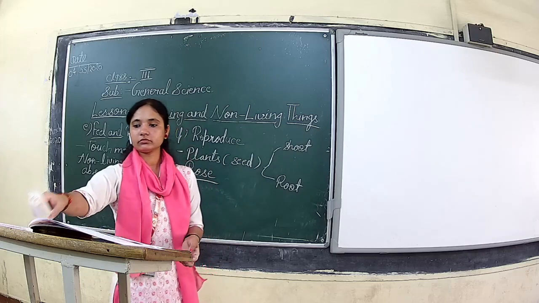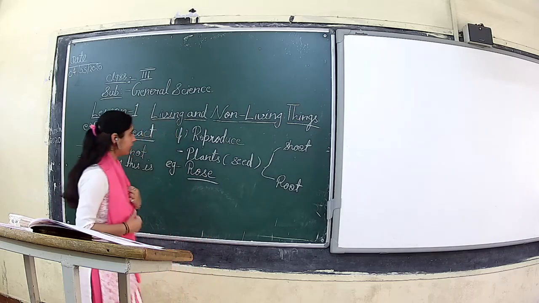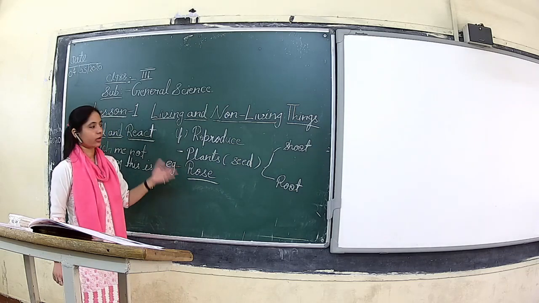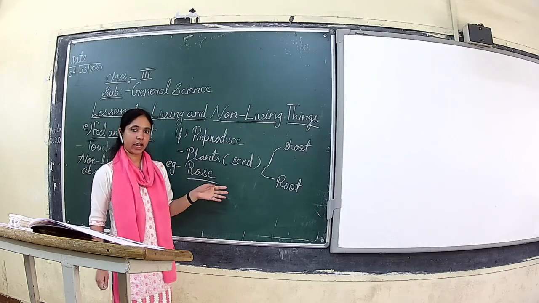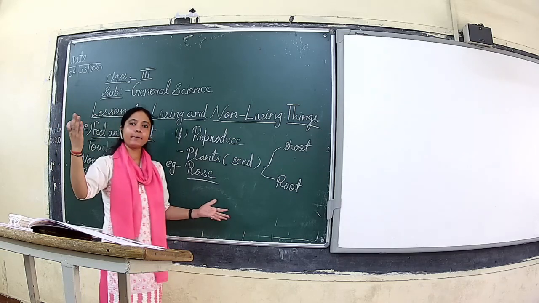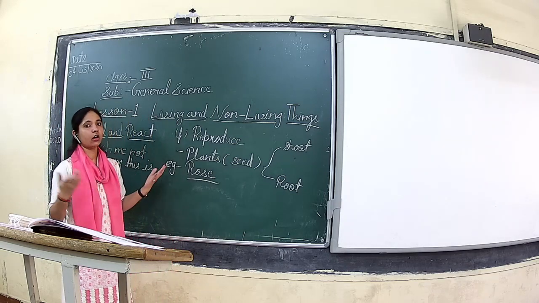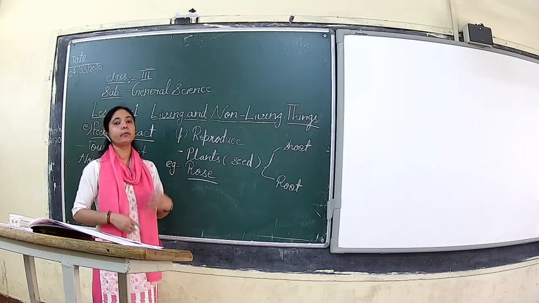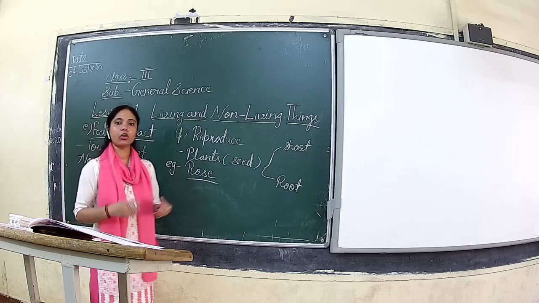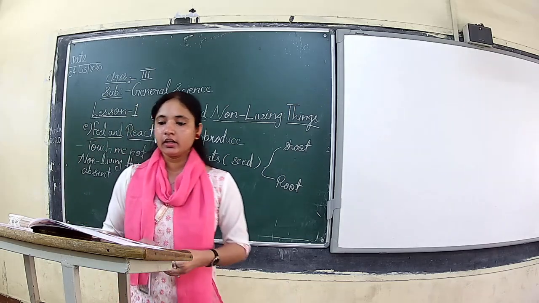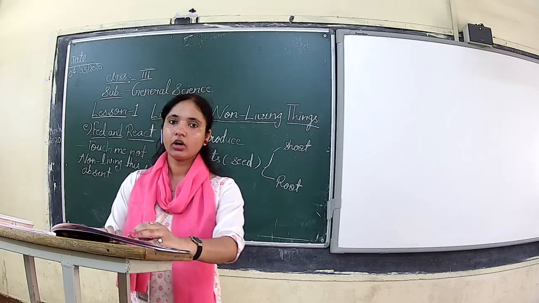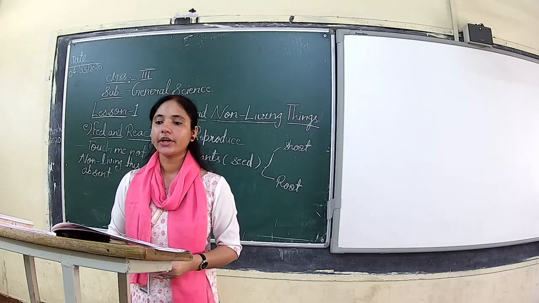So, non-living things never reproduce or give a copy of themselves. But what about animals? Every animal, either insect or elephant, either small animals or big animals, either human beings or plants, they reproduce their own kind. Then what about non-living things? They do not reproduce their own kind.